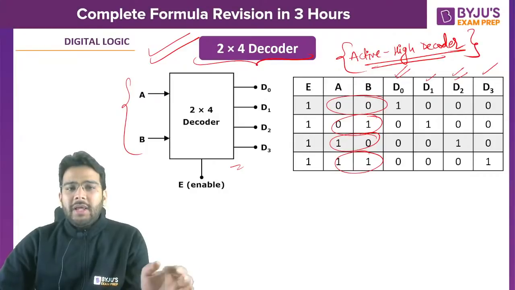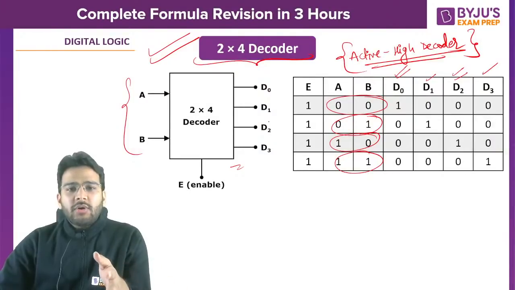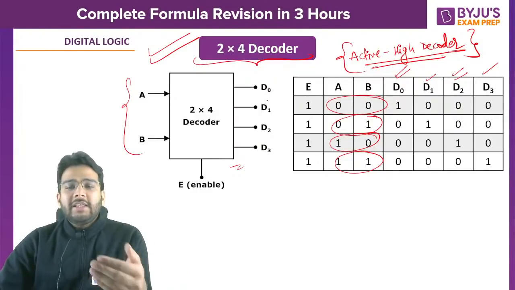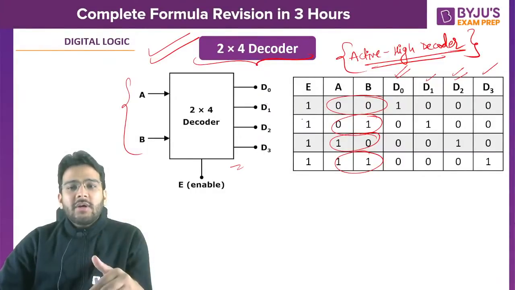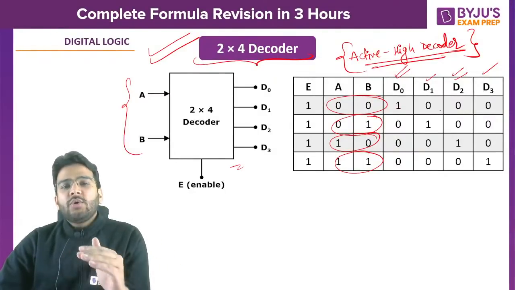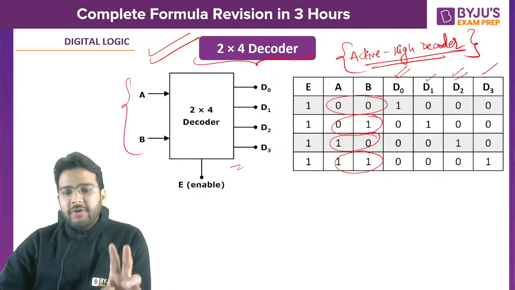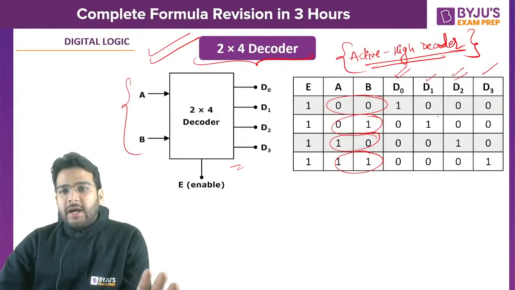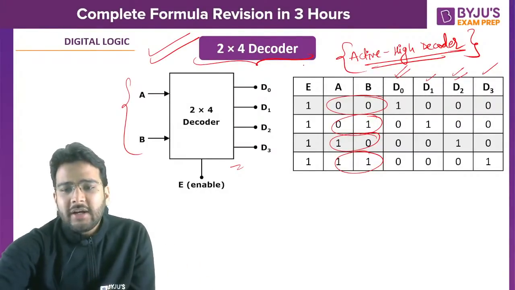Right? You know the difference between active high decoder and active low decoder, right? A normal decoder where you are just getting the minterms out of it, we can say that is active high decoder. What about active low decoder? If you are using a bubble here, or you are taking a complement of that, in that case it is going to act as active low decoder. So in case of active low decoder, wherever you are getting 1, there you will be getting 0, and wherever you are getting 0, there you will be getting 1. I hope you know the difference between active high decoder and active low decoder. I hope so. There is no confusion regarding that. Okay. Yes, we use NAND gate there.